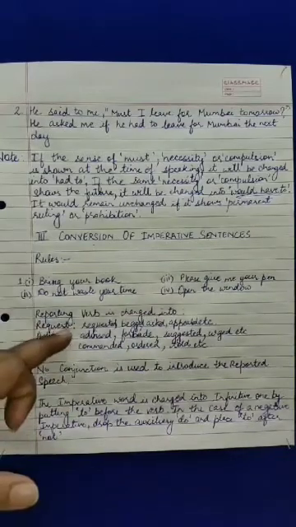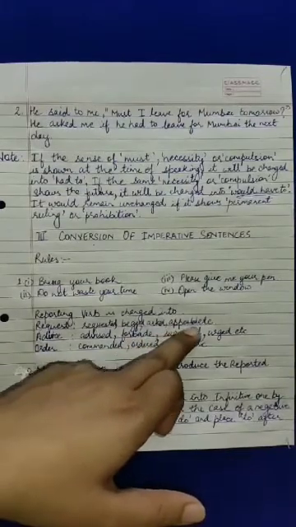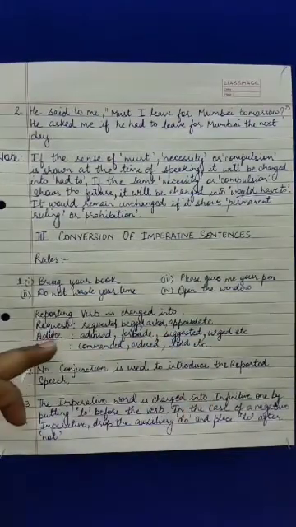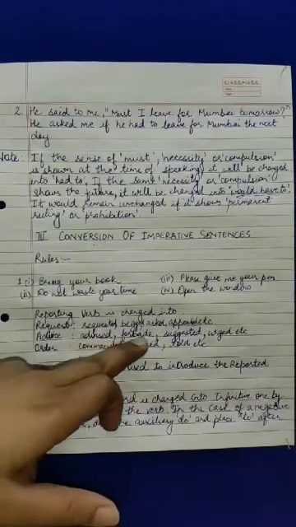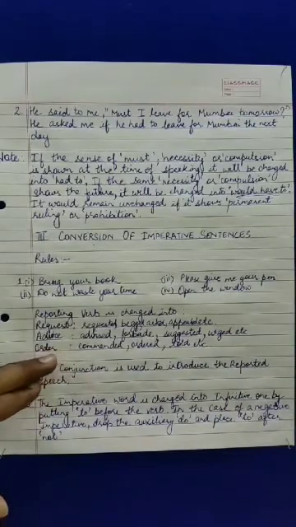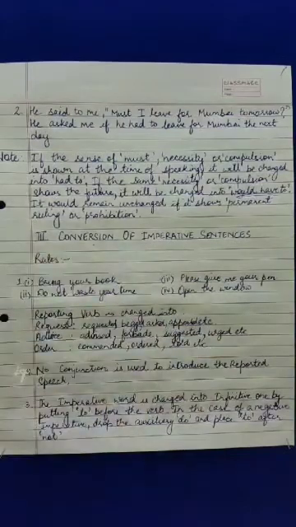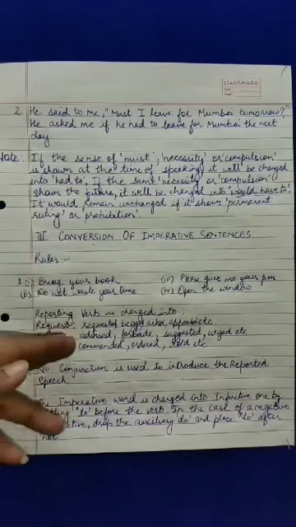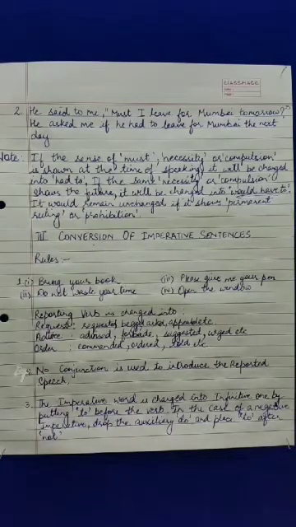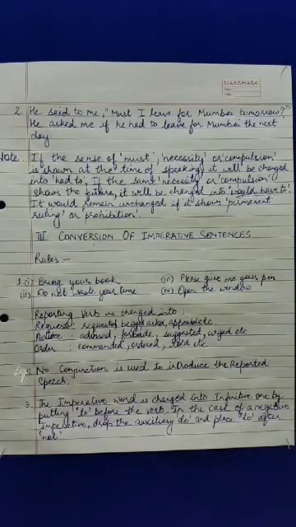If it is a request, then the words used are requested, begged, asked, appealed, etc. If it is advice, then advised, forbade, suggested, urged, etc. If it is an order, then commanded, ordered, told, etc. So basically, all the imperative words are converted this way. Second point is, no conjunction is used to introduce the reported speech. There is no conjunction that is used.